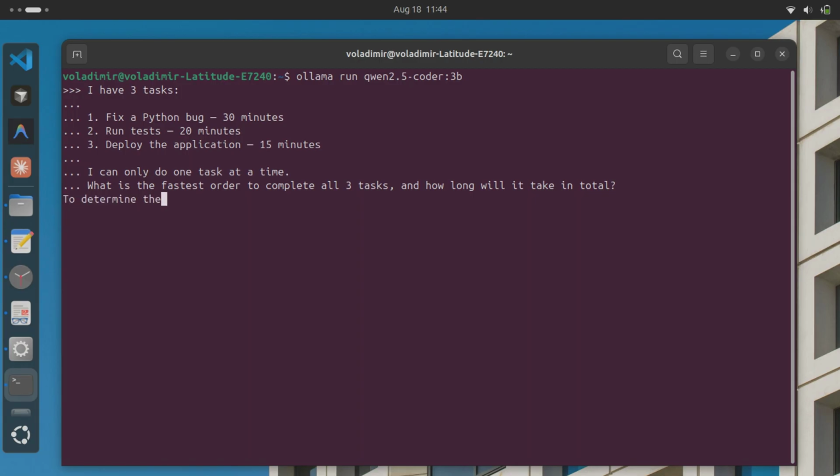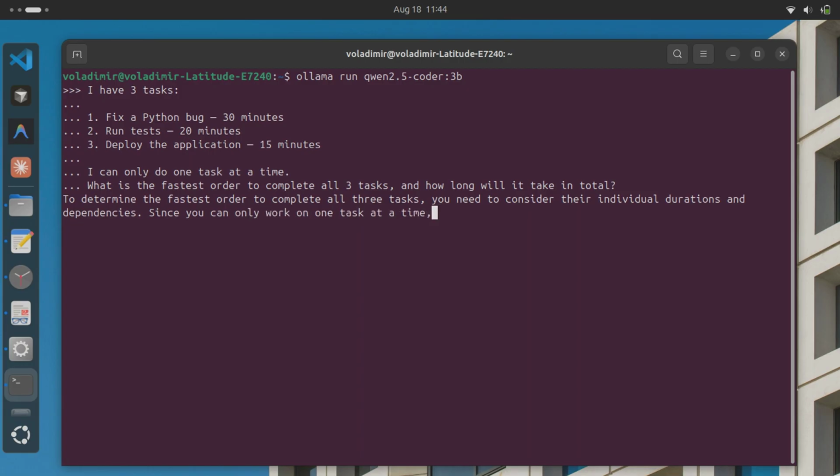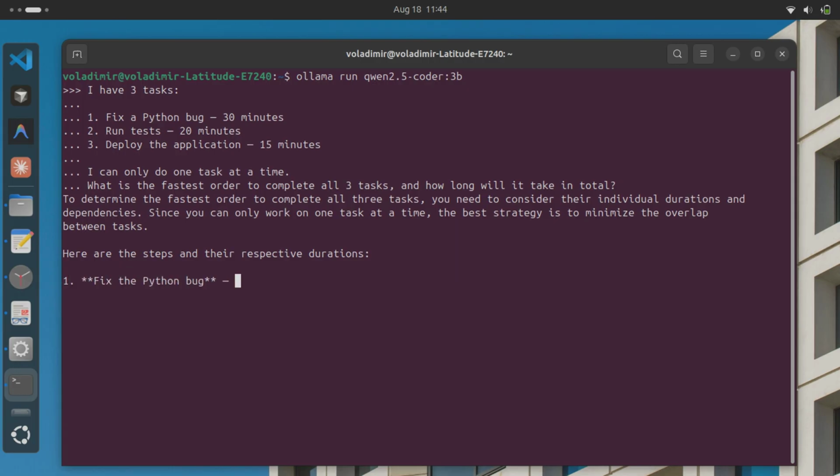Test 5, real code. Not a toy snippet this time around, an actual Python bug, the kind you'd genuinely need fixed before shipping a real deploy. The bug's right there on screen now, and the model's working carefully through it, reading the code line by line, spotting what's actually broken. More of the fix is coming through now, real code changes appearing, not just a vague description of what might possibly be wrong.